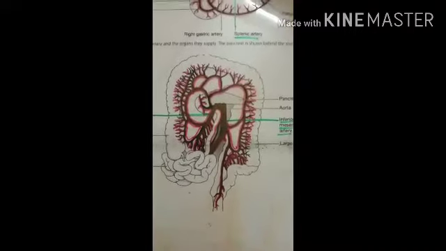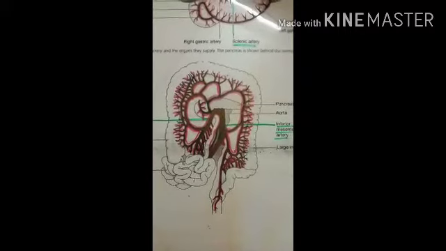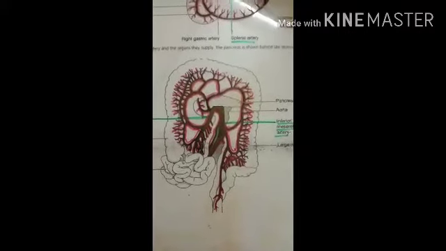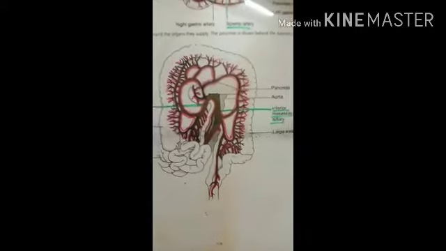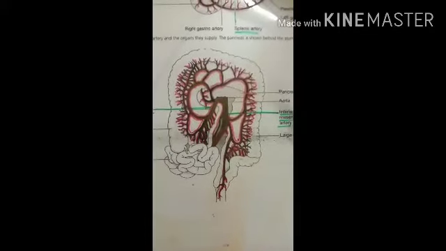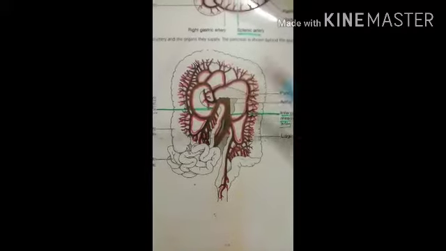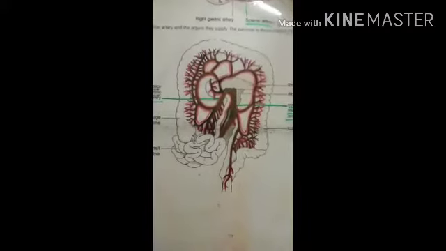And the sympathetic supply: the upper half is supplied by fibers from the middle cervical ganglion, and the lower half is supplied by fibers from the upper thoracic ganglion.